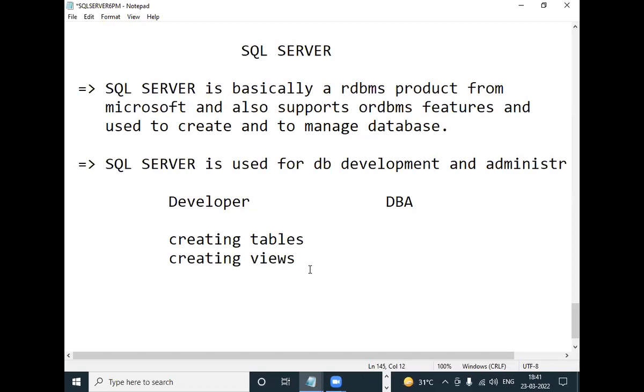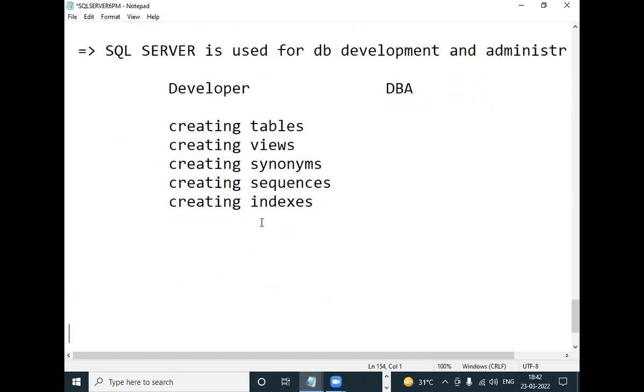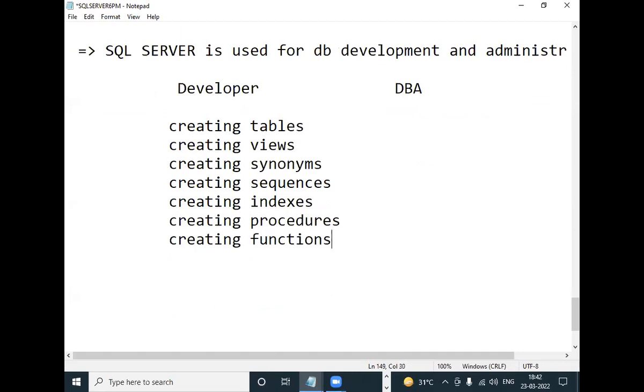Creating tables, creating views, creating synonyms, sequences, indexes, procedures, functions, triggers, and writing queries.